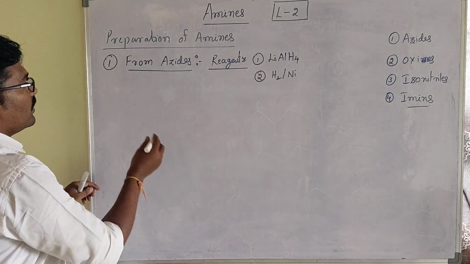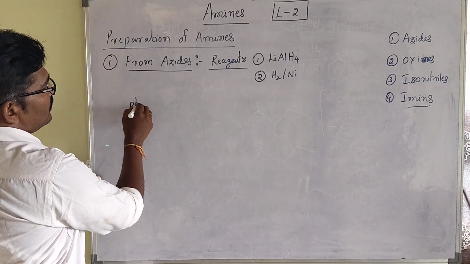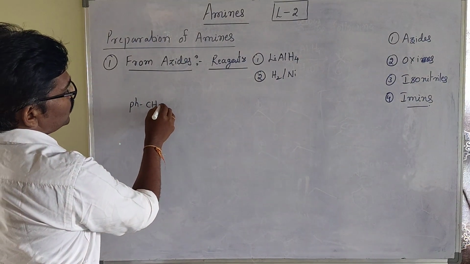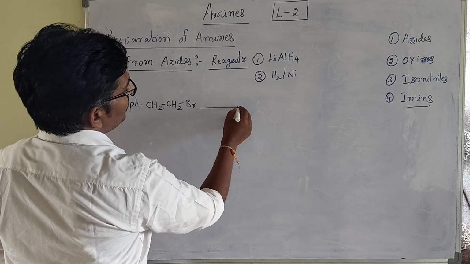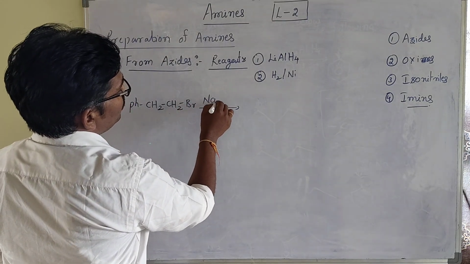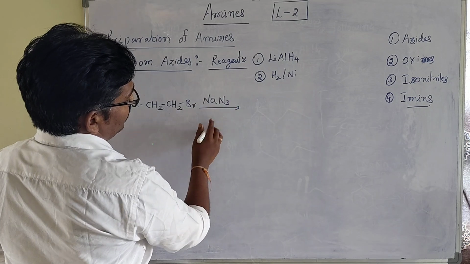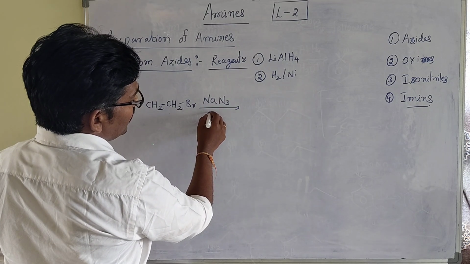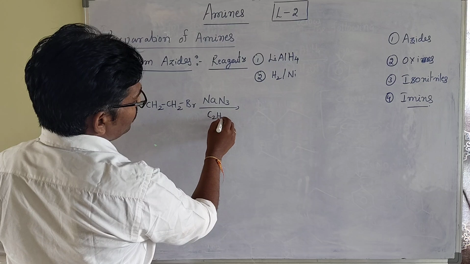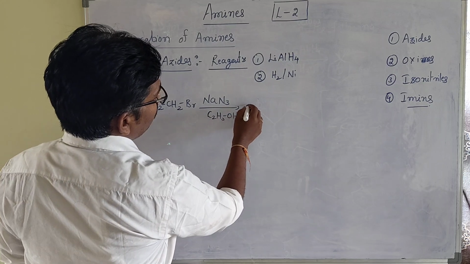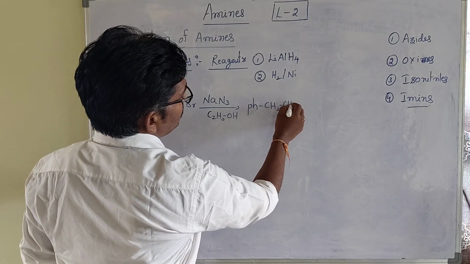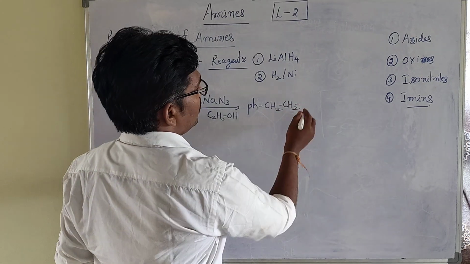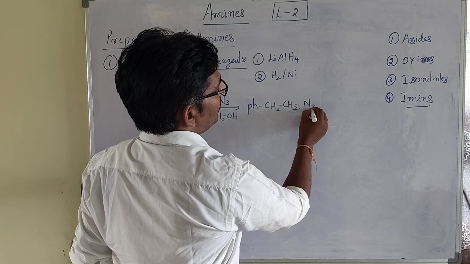For example, one compound we are taking is Ph-CH2-CH2-Br. When it is treated with sodium azide, NaN3, in the presence of ethyl alcohol, C2H5OH, it will be converted into Ph-CH2-CH2-N3.